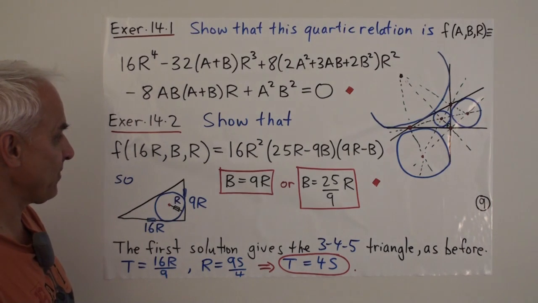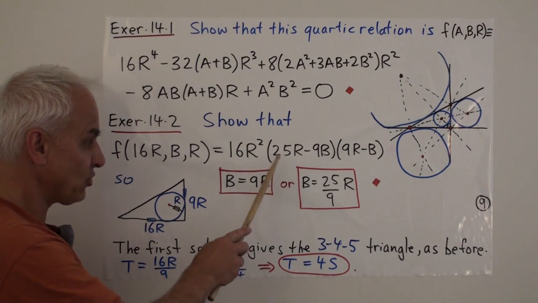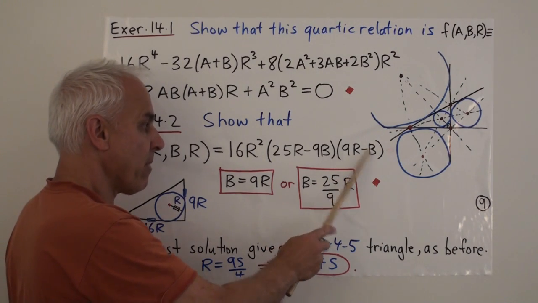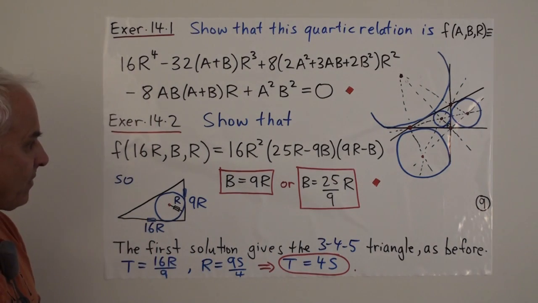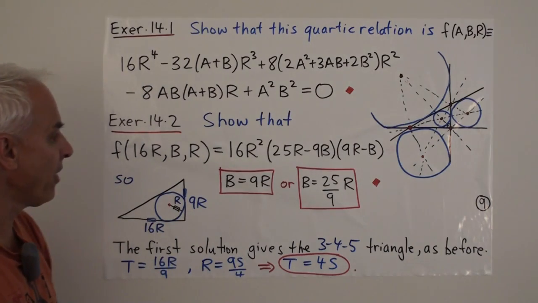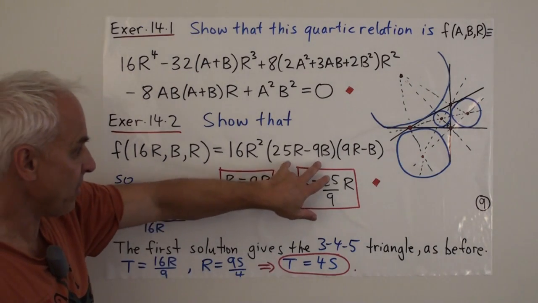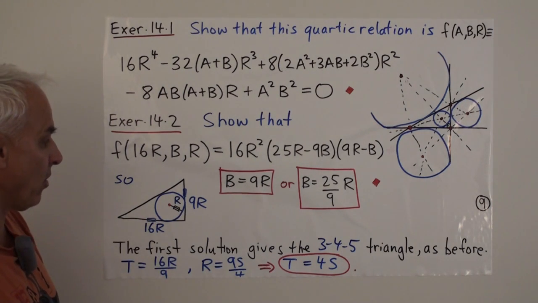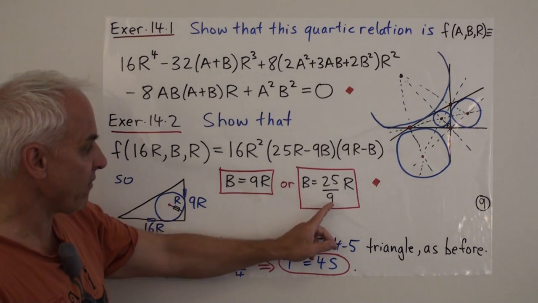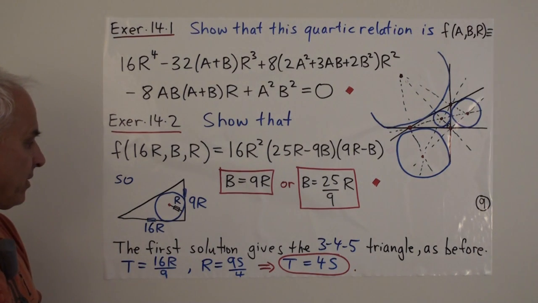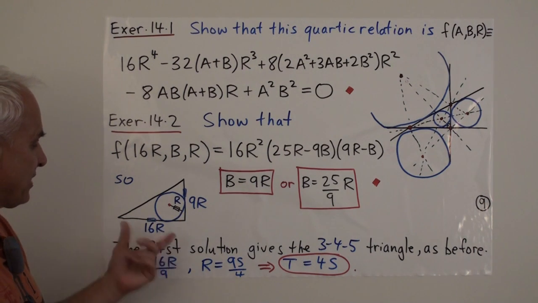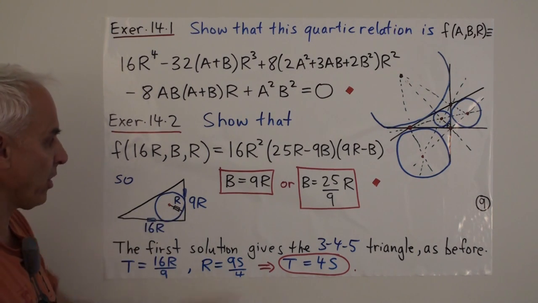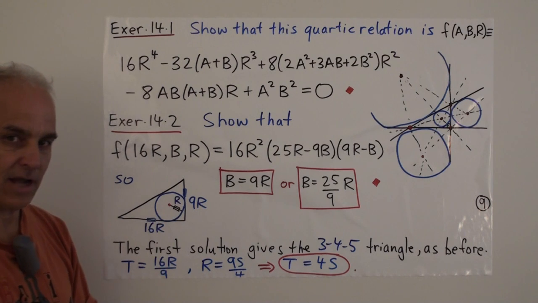It factors as 16r squared times (25r minus 9b) times (9r minus b). So if this thing is equal to 0, then either this is equal to 0 or this equals 0. So either b equals 9r or b equals 25 over 9 times r. So if this is 16r, then either this is 9r or it's 25 over 9 times r.